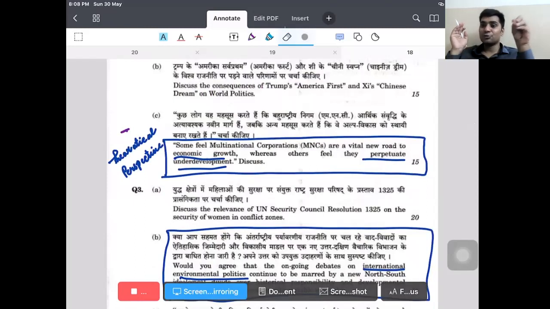Dhananjay Reddy is going to think in this way. That is why it is going to help. No, this is not my perspective or some other institute's perspective. Who are those who feel that it is vital road for economic growth? They are liberals who think liberal perspective.